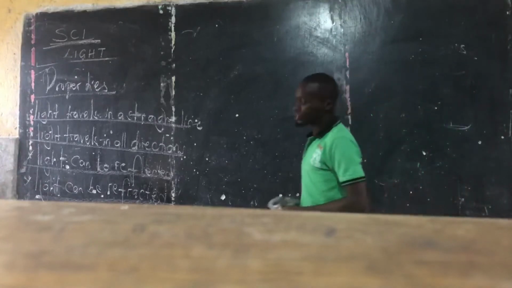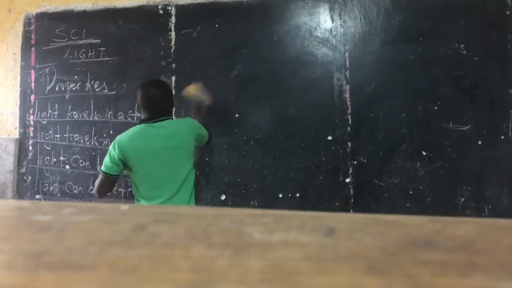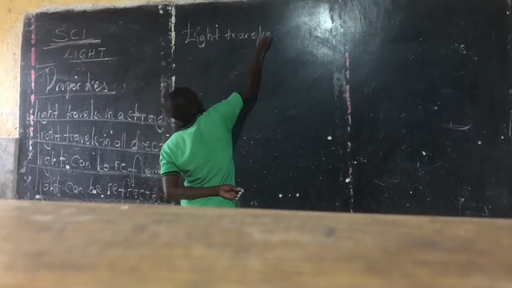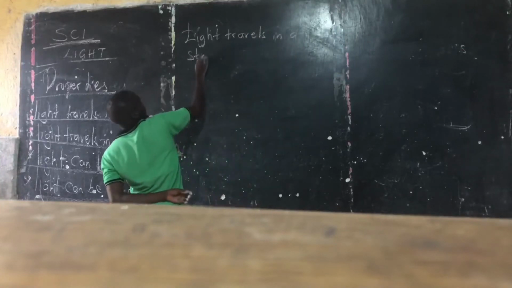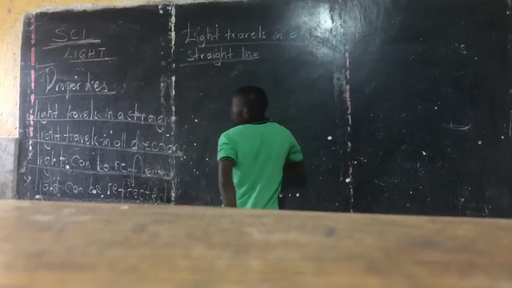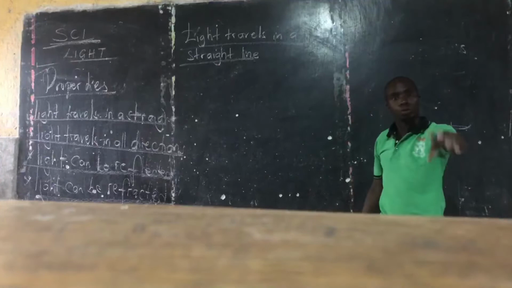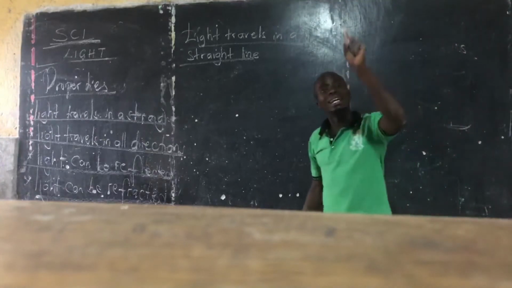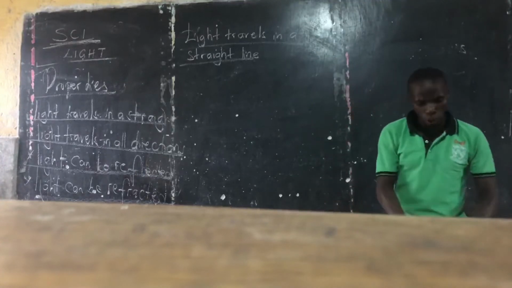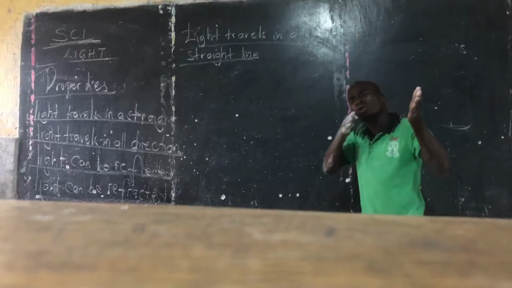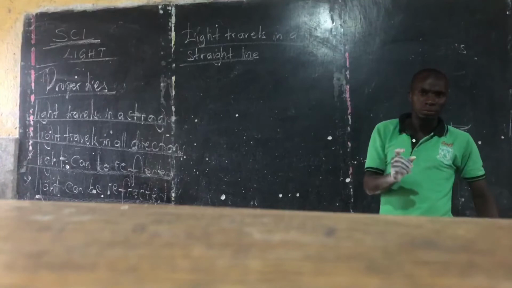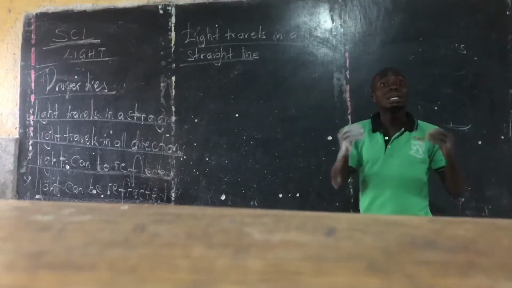Let's talk about light traveling in a straight line. So we ask, how does light travel? Tell people that light travels in a straight line. So whenever you're drawing a light ray, please ensure that you use a ruler, because light travels in a straight line.